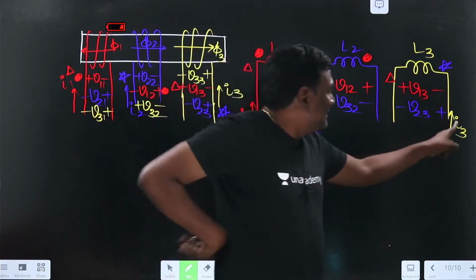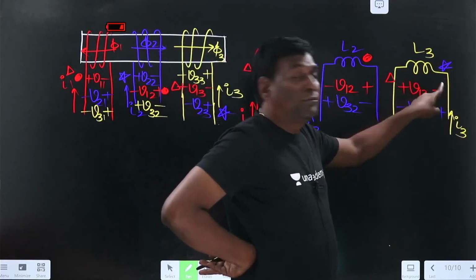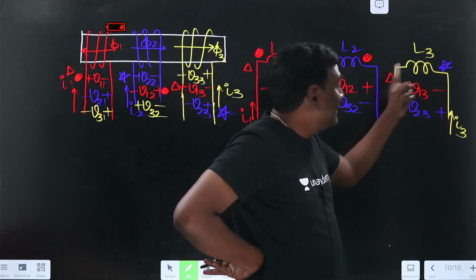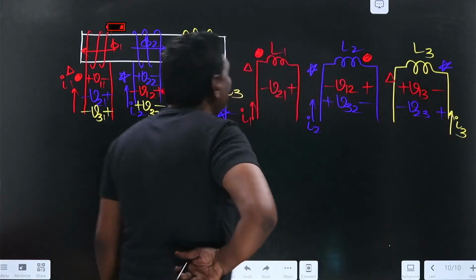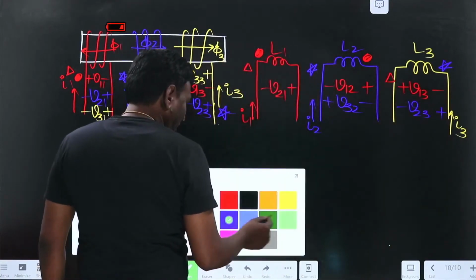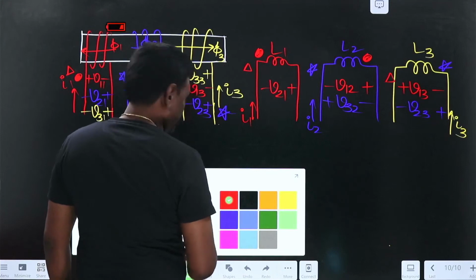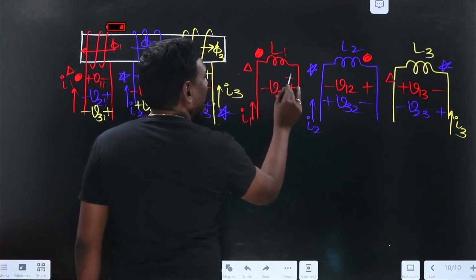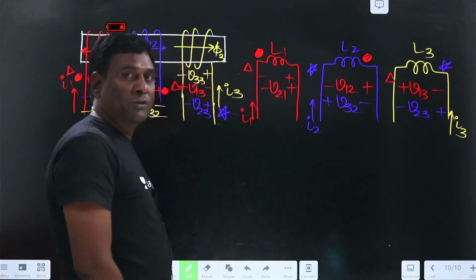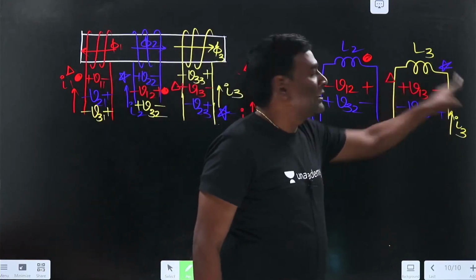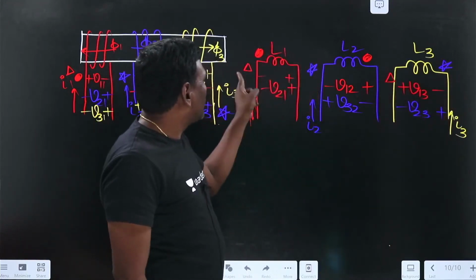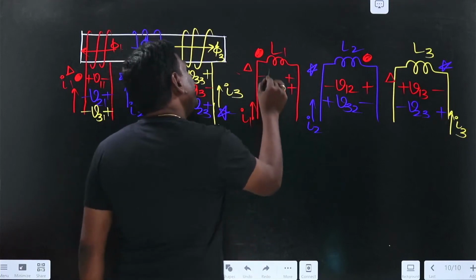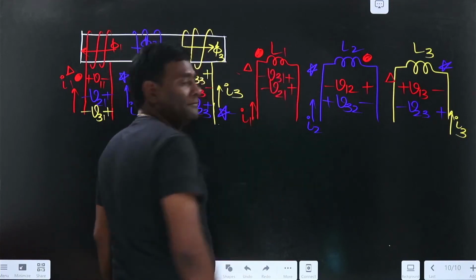Now I3 is entering into the undotted end of the triangle, so the undotted end of the triangle is going to be positive. So this is going to be V because of 3 in 1.